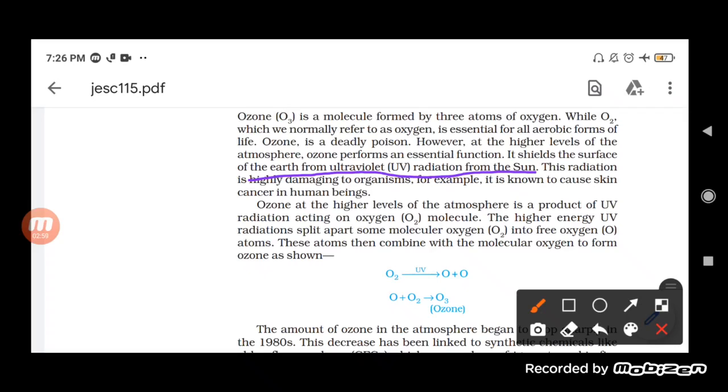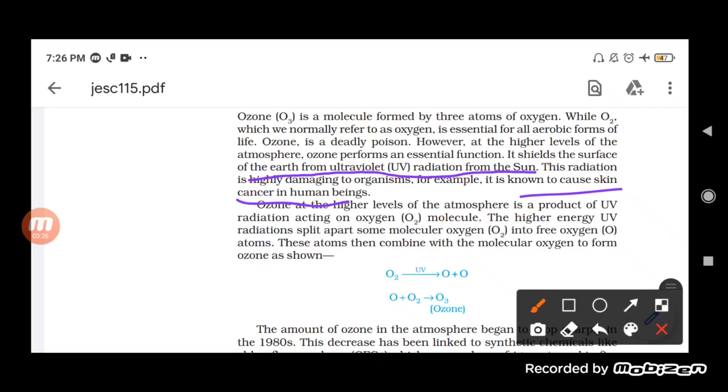It helps in controlling the amount of ultraviolet radiation falling on the surface, preventing it from reaching the earth's surface. This radiation is highly damaging to organisms, and it causes skin cancer in human beings also.